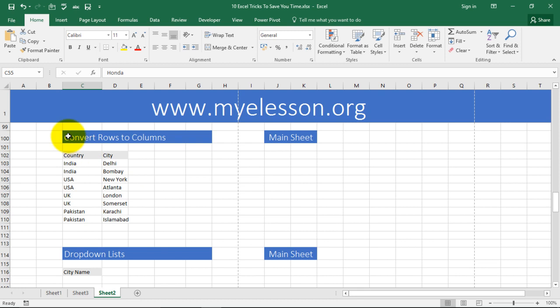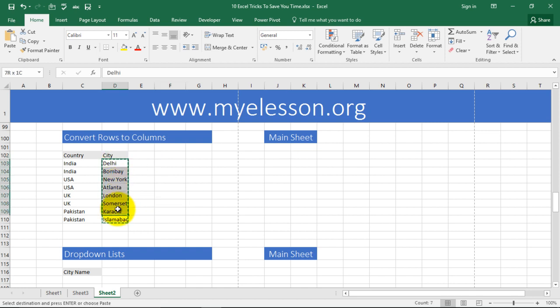Now this is very important, another trick that can save you a lot of time, that is converting rows to columns or vice versa. Now you have this data, all right, like this, and you want this to be converted to rows, like it should come in these cells from left to right. Currently it's top to bottom. How do we do that?